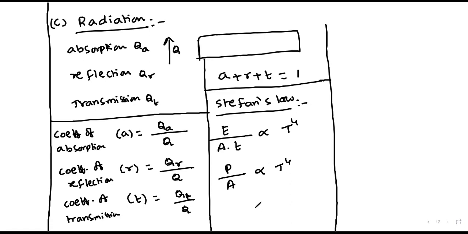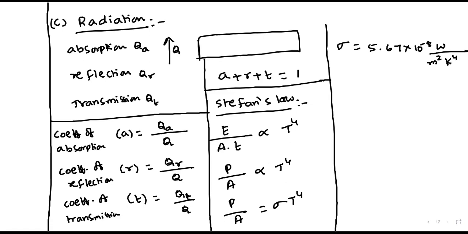In order to remove this proportionality, we are having a constant, sigma, which has a value of 5.67 times 10 power minus 8 watt per meter square Kelvin power 4. And the amount of energy radiated per unit area and per unit time is equal to sigma T power 4.